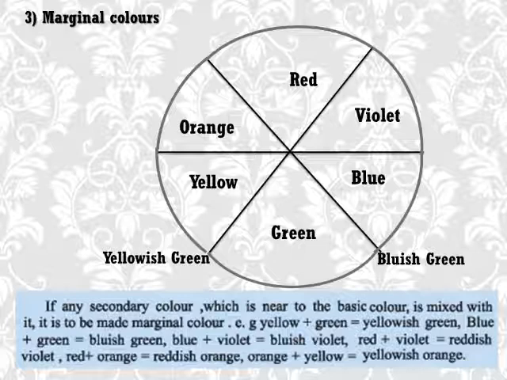So we can say if any secondary color which is near to the basic color is mixed with it, a marginal color is made. We also say one primary color and one secondary color when mixed up, a marginal color is created.